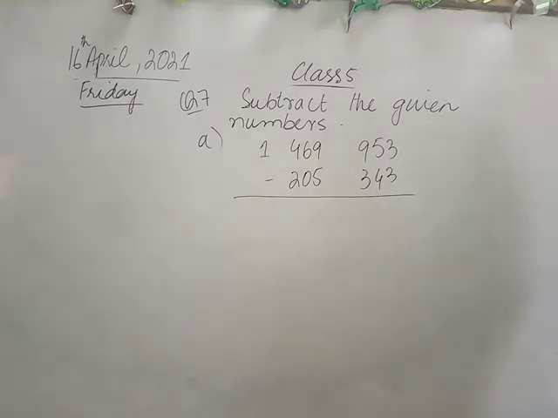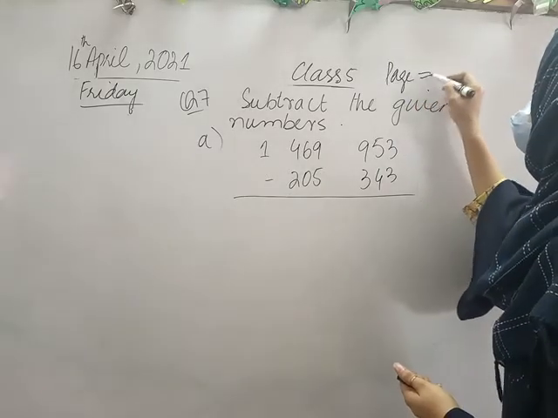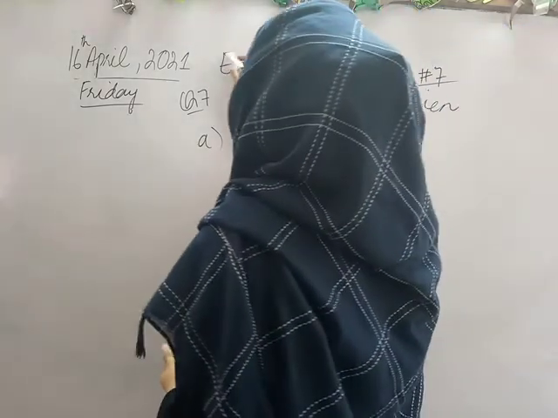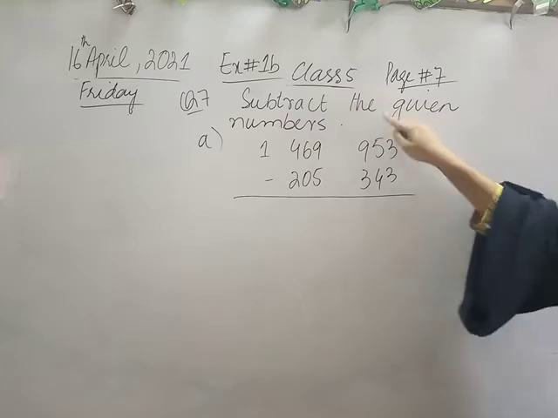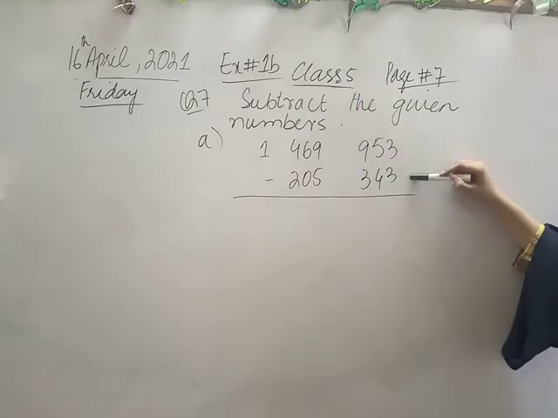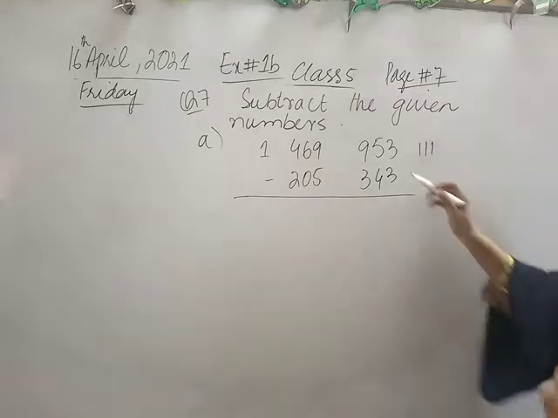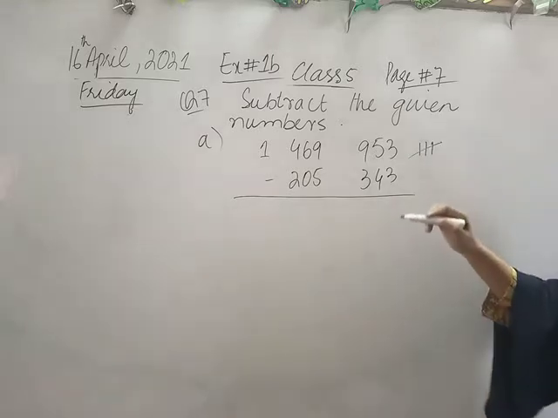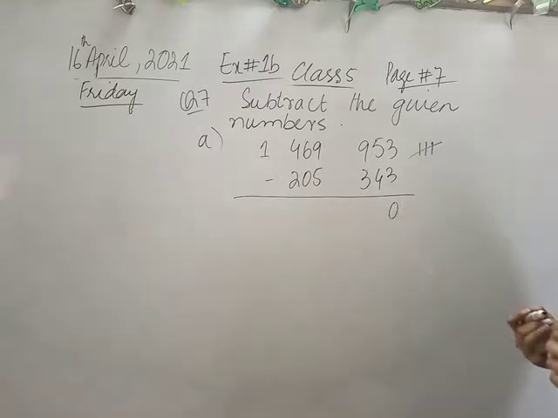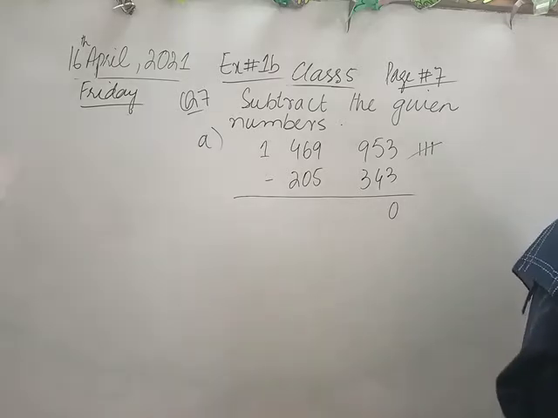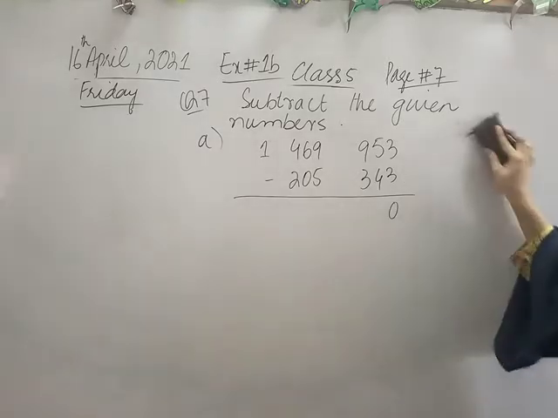Now I am going to repeat. Just listen to me very carefully. I have question number 7, which is on page number 7, from exercise 1B. Subtract the given numbers. First is 3 minus 3. I am going to start from this side. So 3 minus 3. अब 3 में से 3 subtract करने हैं. So I have 0 in total. ठीक है, 3 में से 3 subtract करने हैं, तो टोटल क्या होगा मेरे पास in the end 0.